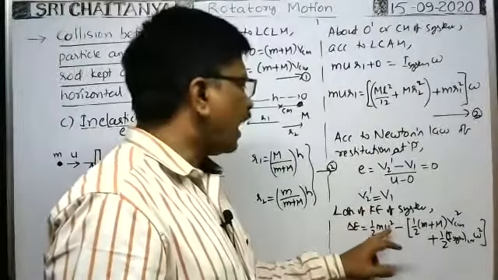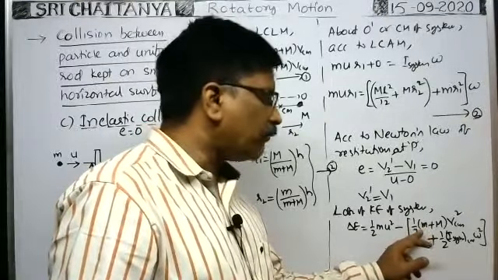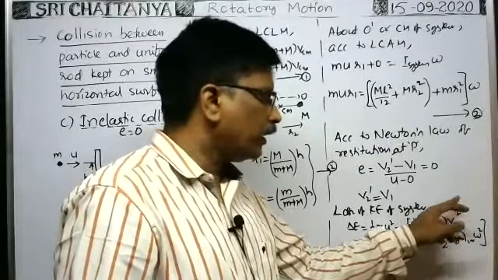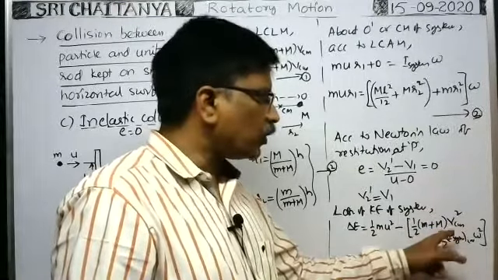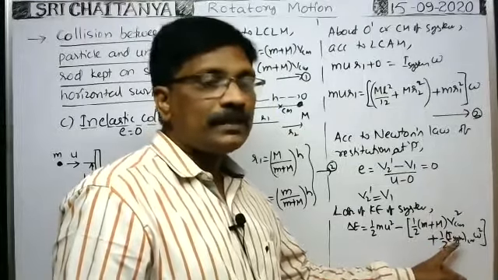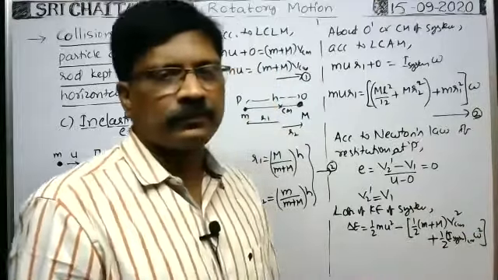Last equation: half mu squared minus kinetic energy of the system, half due to translational motion, half (M plus m) into velocity of center of mass squared, plus, because of rotational motion, the kinetic energy of the system due to rotational motion, half into I of the system about the center of mass into angular velocity squared.